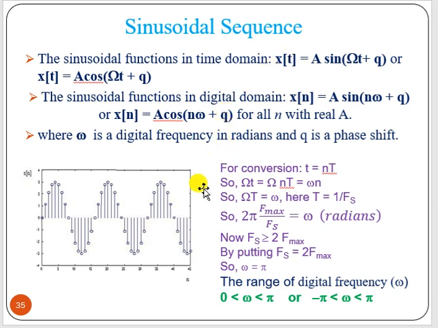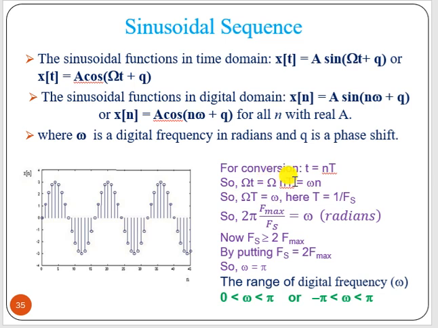If we want to sample that, this t should be replaced by n capital T, where capital T is the sampling interval. So if we put t equal to nT, then omega t, what will happen? Capital omega t equal to capital omega n capital T. Now the form is omega n, so this small omega is nothing but capital omega times capital T. So here the capital omega is the analog frequency, and small omega is the digital frequency. Now what is the unit of capital omega? That is radian per second.